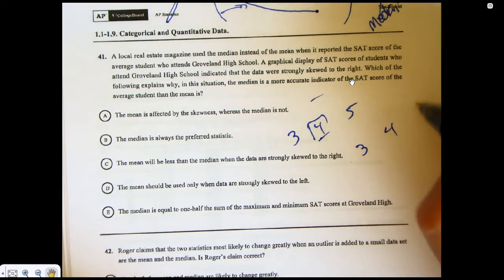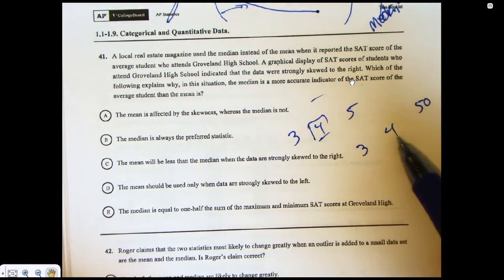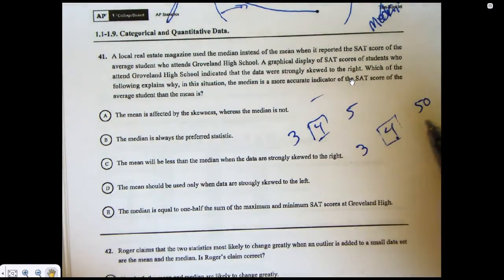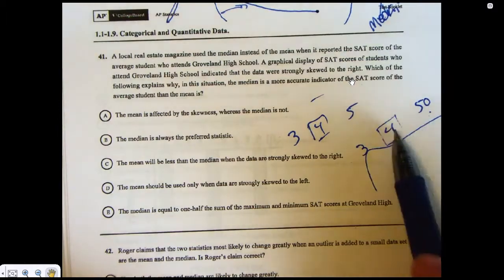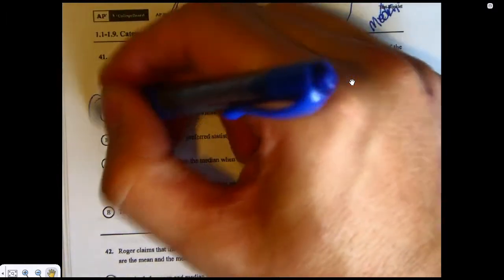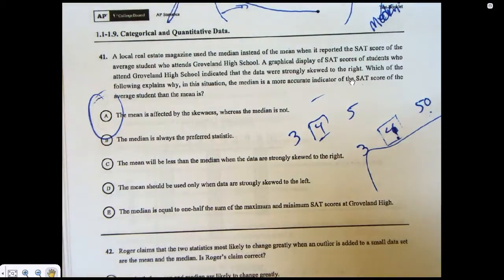Well, if I just take that 5 and turn it into a 50, my median doesn't change. Still the one in the middle is still 4. I just moved the average way up because that's like a crazy long tail. The median did not change. So 41 is it. Mean is affected by the skew and the median is not. All right, 42.